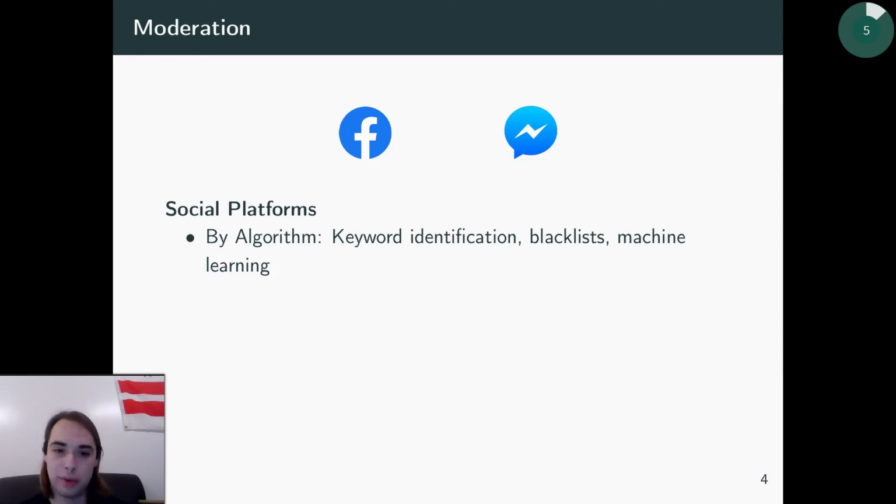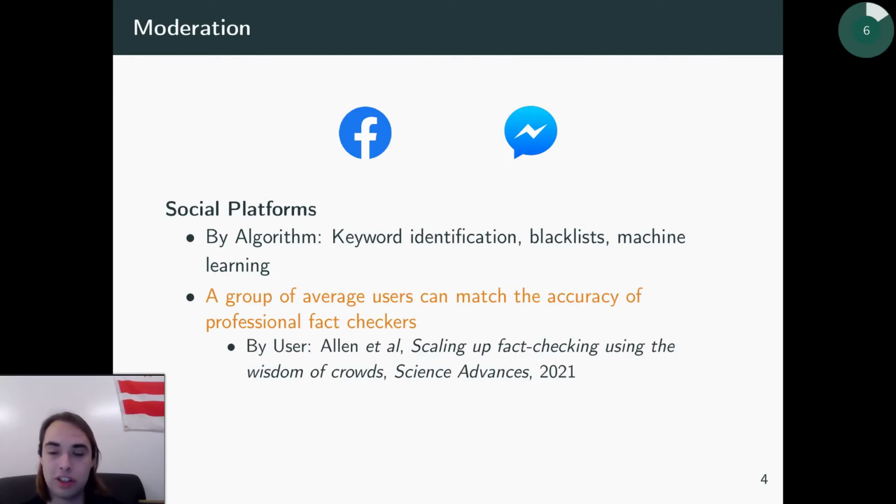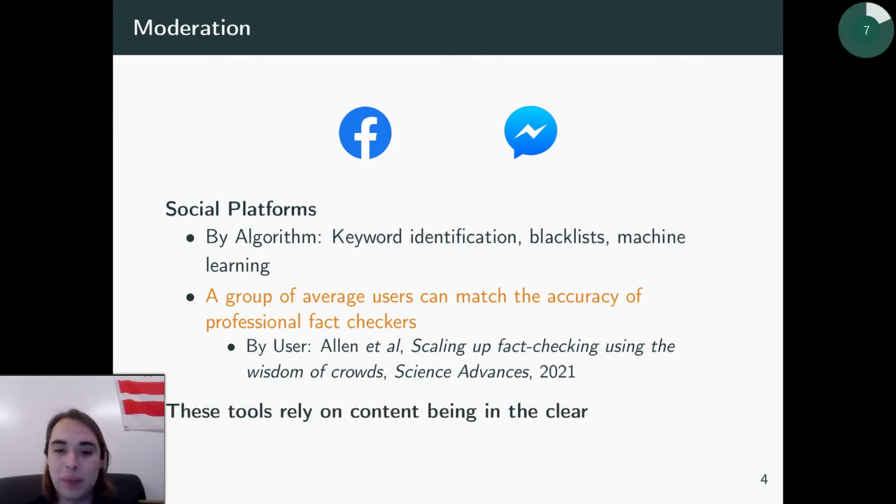So, how do social platforms do it? Well, they have a few major ways that we've seen come out recently. One is by algorithms, so things like keyword identification, blacklists, machine learning, and we've also seen that they've crowdsourced it, so they've had users just go ahead and mark things as fake news. And research shows that this works pretty well, and that a group of average users can match the accuracy of professional fact checkers.